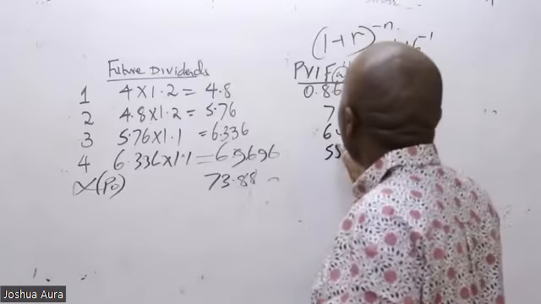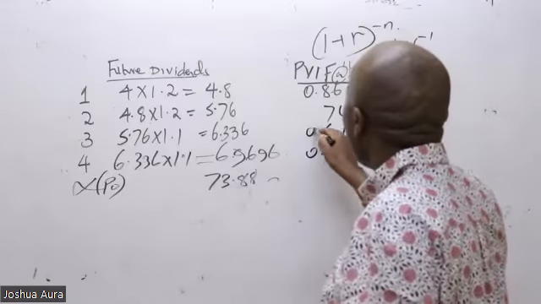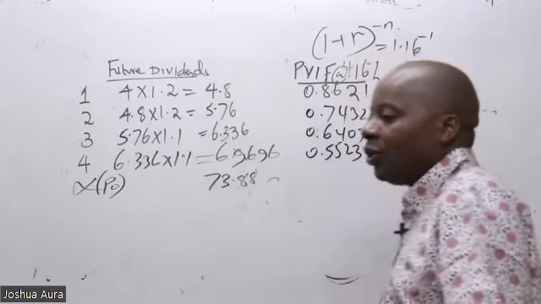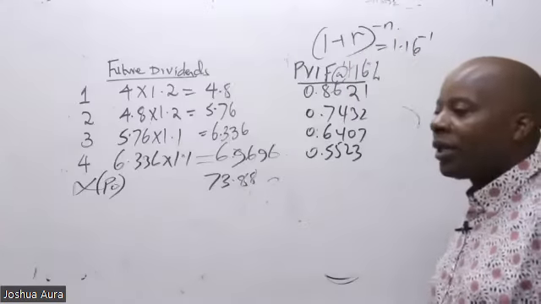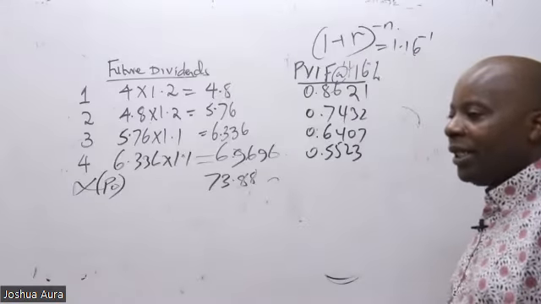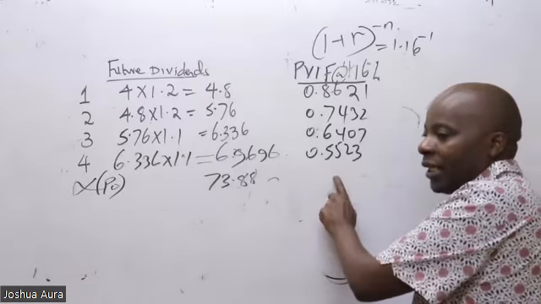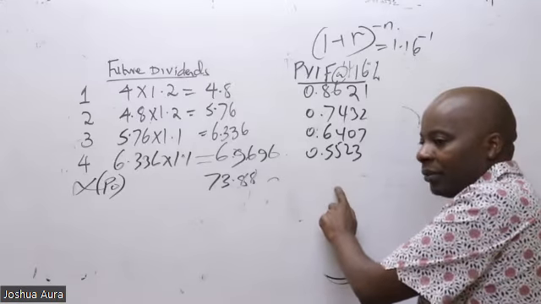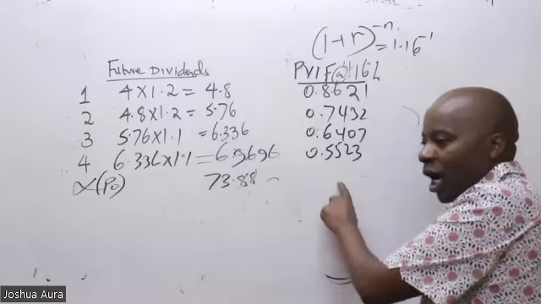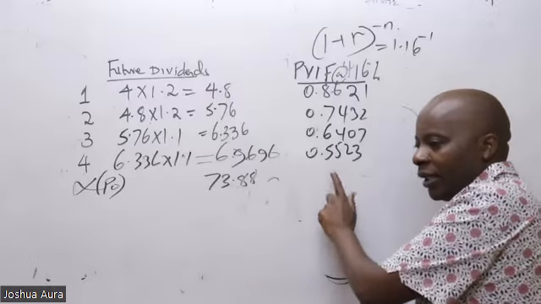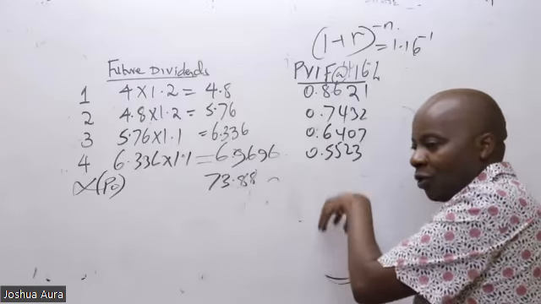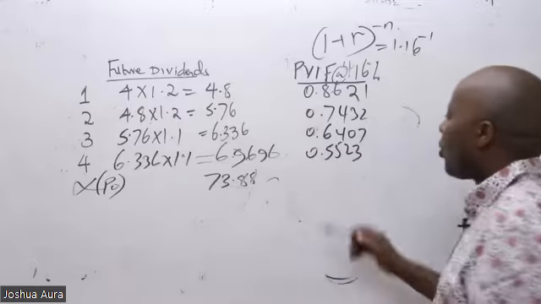5523. Can somebody confirm that these figures, all of them, are correct? All of them are correct. Yes. Thank you very much. So then what do you think of this infinite cash flow? How do we discount it? We drop this down.